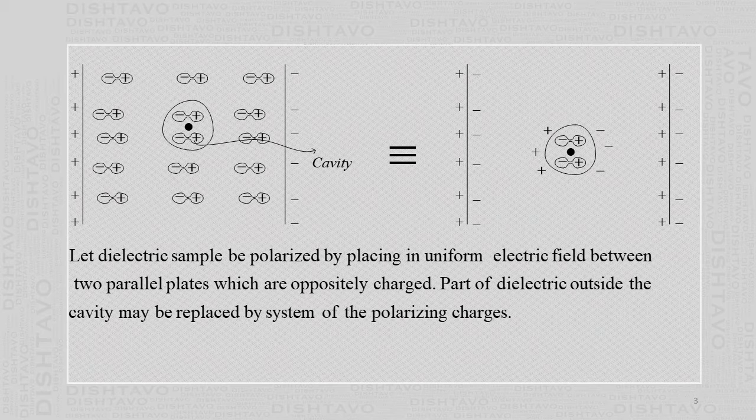So now this is an equivalent diagram. Here the cavity is kept as it is. Now this positive and this negative are because it is connected to the battery, and this layer of negative charge is because of the negative center of charges of all the molecules. So this is equivalent to this layer, and the positive center of charge is equal to this layer.